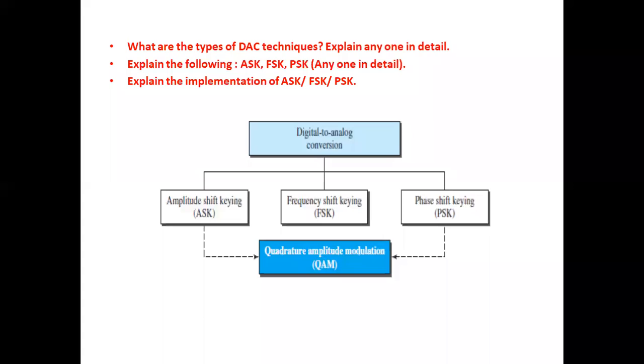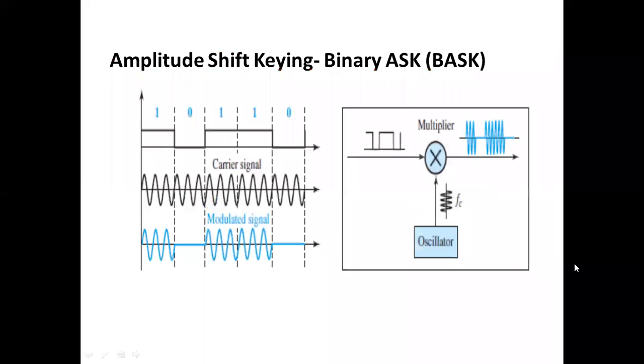What are the types of modulation, or what are the types of digital to analog conversion techniques? So here we have the first technique, amplitude shift keying. Second one, frequency shift keying. Third, phase shift keying. And the combination of both amplitude and phase is called quadrature amplitude modulation. These techniques are there in digital to analog conversion. Any one of the topics can also be asked in the examination for 5 marks. So these 3 topics we are going to see in detail now.